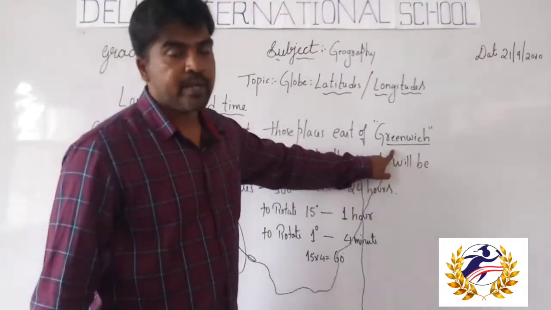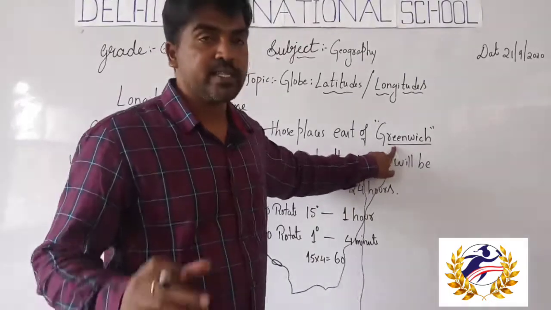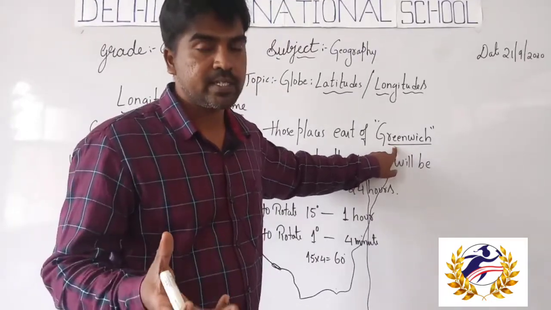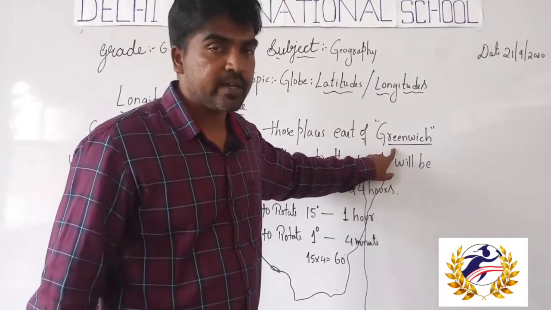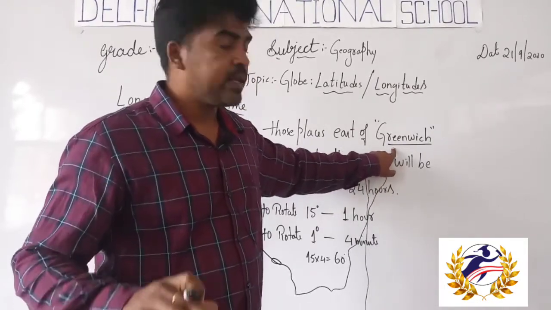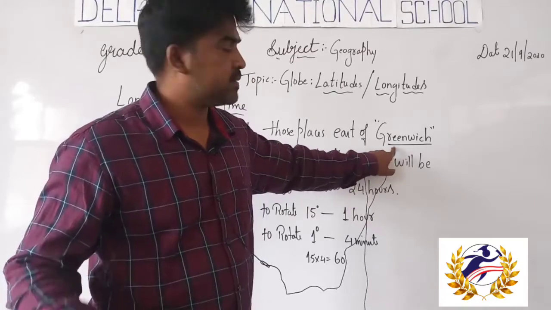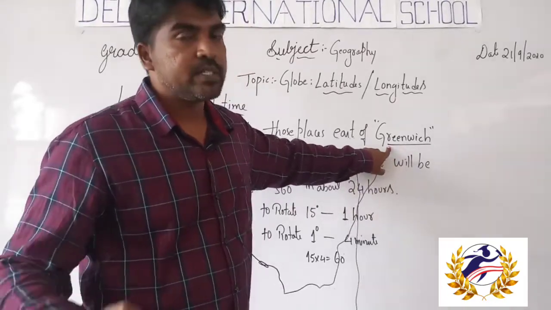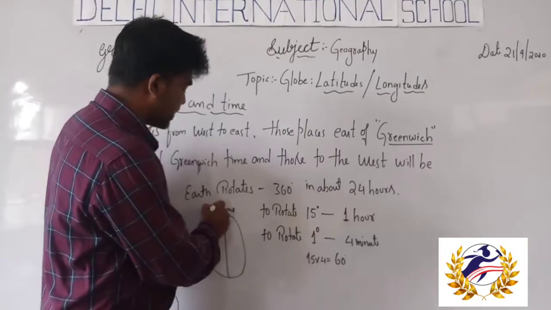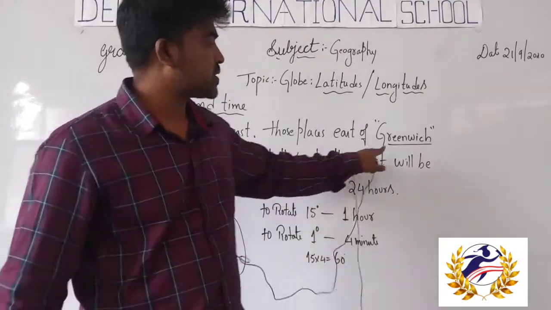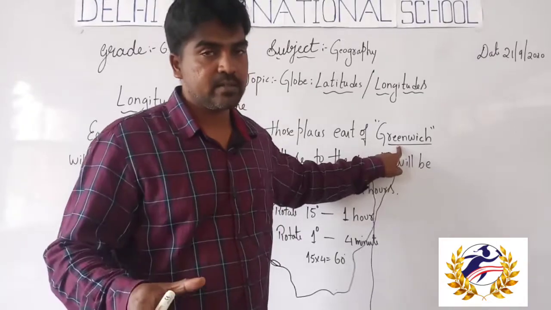Greenwich, what is the meaning of Greenwich? Students, Greenwich is a name of a place. It is a village in the UK, United Kingdom, in England. So Greenwich is the name of a place, and the 0 degree prime meridian passes through this village, Greenwich.